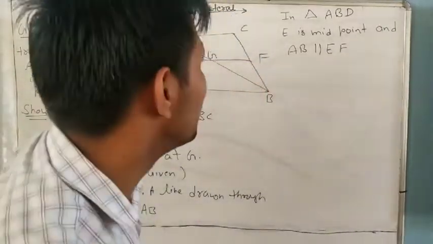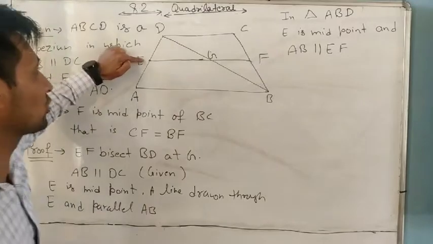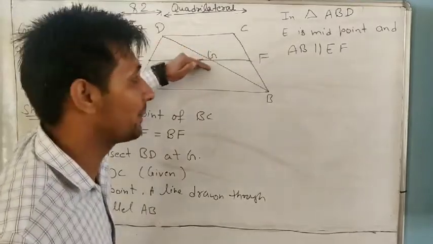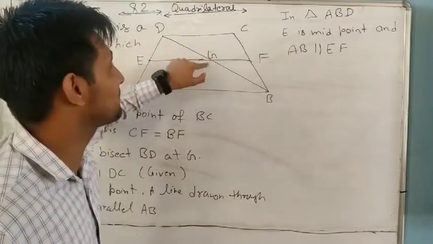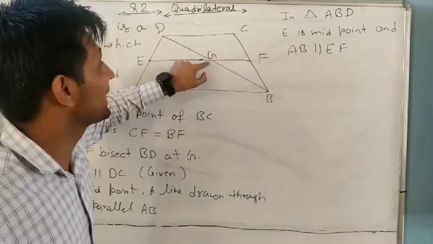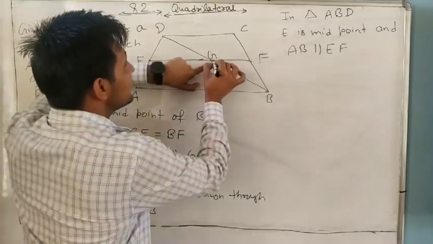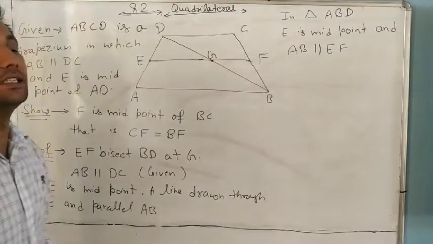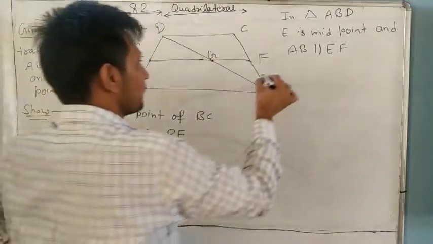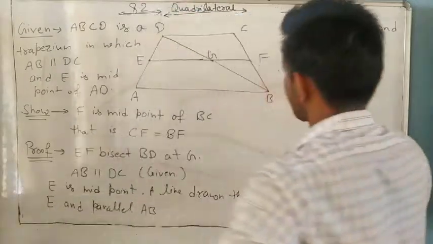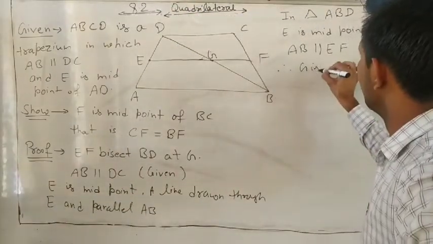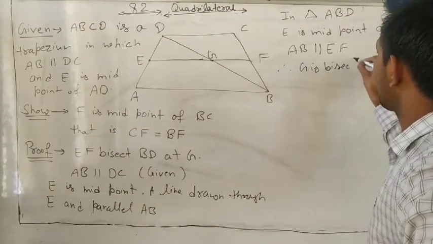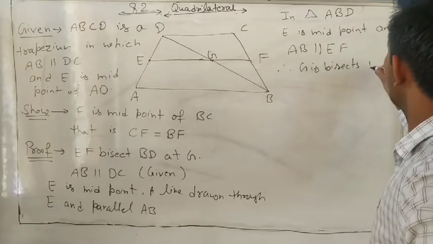So which theorem is being used? A line drawn through the midpoint and parallel to another side always bisects the third side. Bisect means G is also a midpoint, DG equals GB. So G bisects DB.